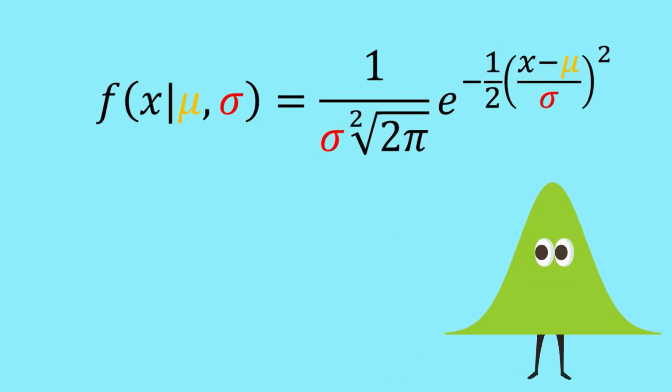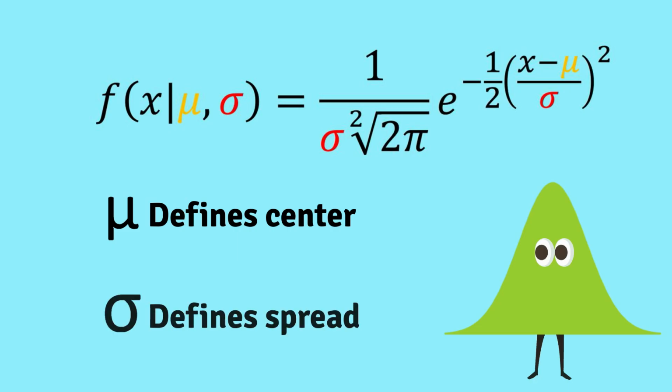The general shape of my curve is fixed, but the center and spread are modulated by my two parameters: mu, which determines my mean or center, and sigma, which determines my spread.